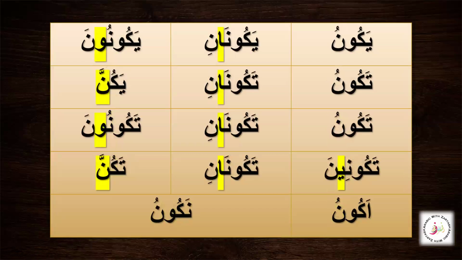So here, for the fi'l mudari', we have this chart: yakunu, yakunani, yakununa, takunu, takunani, yakunna, takunu, takunani, takununa, takunina, takunani, takunna, akunu, nakunu. We have here also the alif of the dual, the waw jama'a, the nun niswa, the ya' mukhataba. All of them are the isim of kana because we do not have a fa'il. Also for akunu, we have the damir mustatir ana.